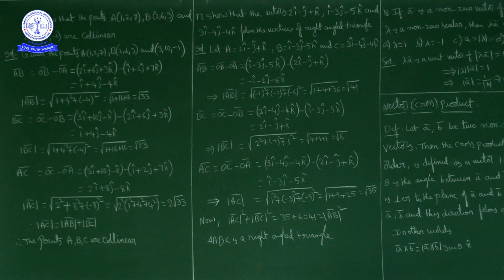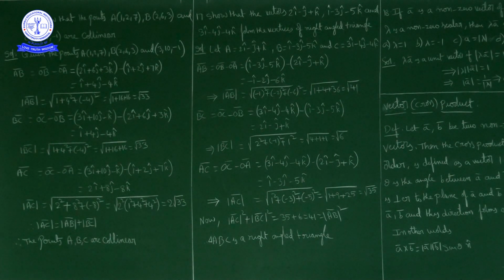If you observe here, magnitude of AB bar plus magnitude of BC bar is how much? Square root of 33 plus square root of 33 is 2 root 33, nothing but magnitude of AC bar. So what we have? Magnitude of AC bar is equal to magnitude of AB bar plus magnitude of BC bar. So the three given points A, B, C are collinear points. Sum of two distances is equal to the third distance. Sum of two magnitudes is equal to the third magnitude. Here A bar, B bar, C bar are collinear points. Three points are collinear points.